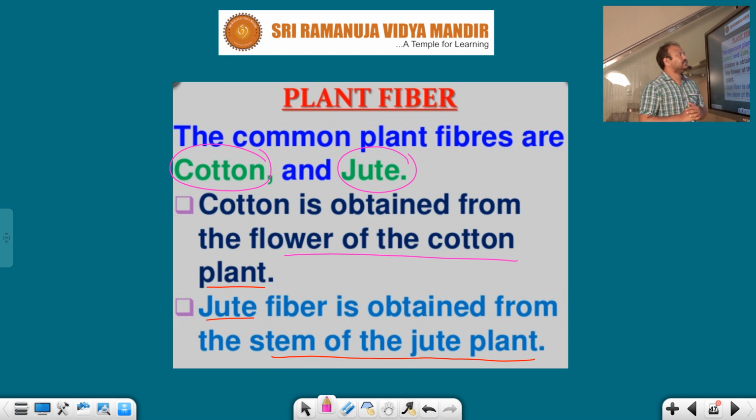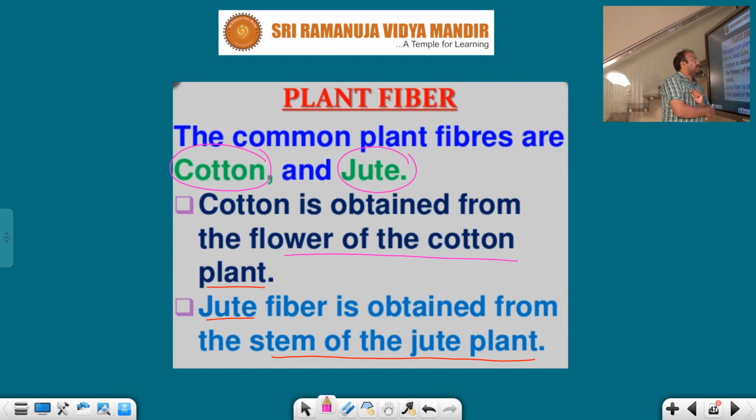What are the best examples of plant fibers? Cotton fiber as well as jute. Generally the fibers change into yarns. After that the yarn changes into fabric. Fabric means cloths. The cloths are obtained from fibers; the fibers we turn into yarns, and from yarns, by using different techniques, we convert into a cloth like fabric.